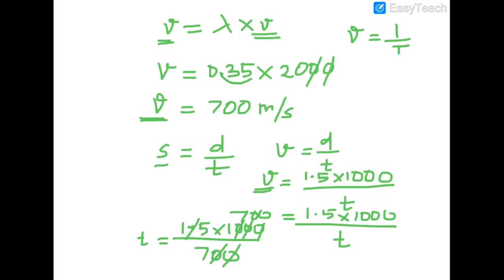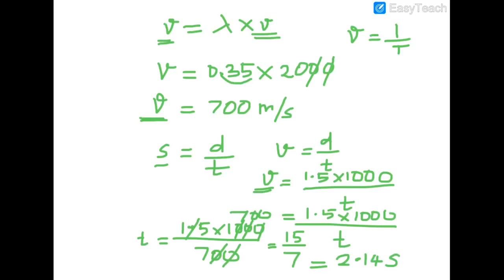If you divide, 2 sevens are 14, then one more 0, 1 seven is 7, and the remaining 3, with a 0, 4 sevens are 28. So 2.14 seconds.